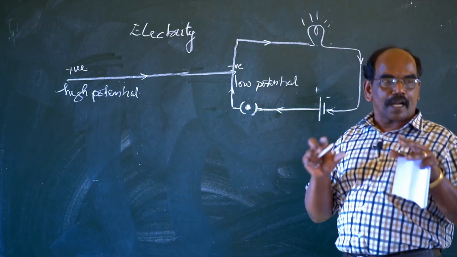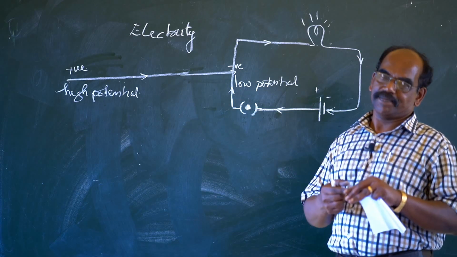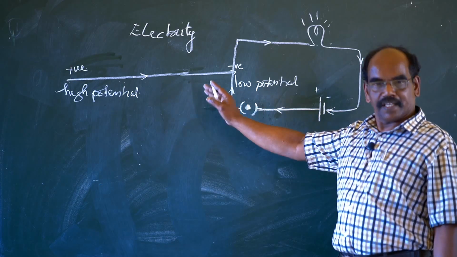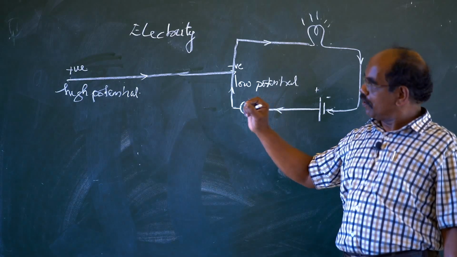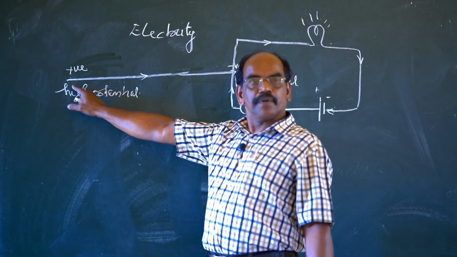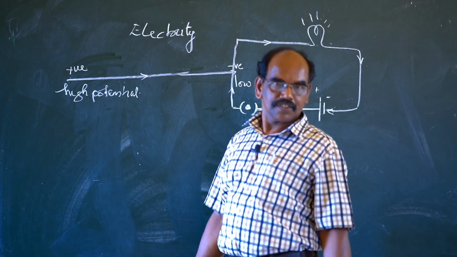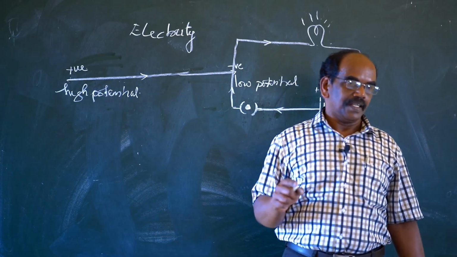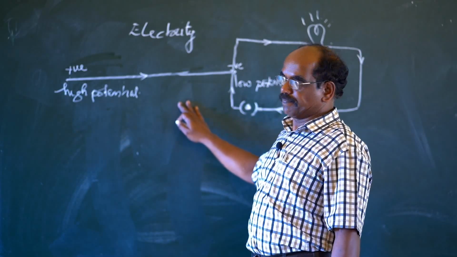We need to apply some force to move them through the conductor, and that force means that work is needed. So work is needed for bringing a unit charge from one point to another point. Simply it will not flow. So this unit charge is allowed to flow if work is done.